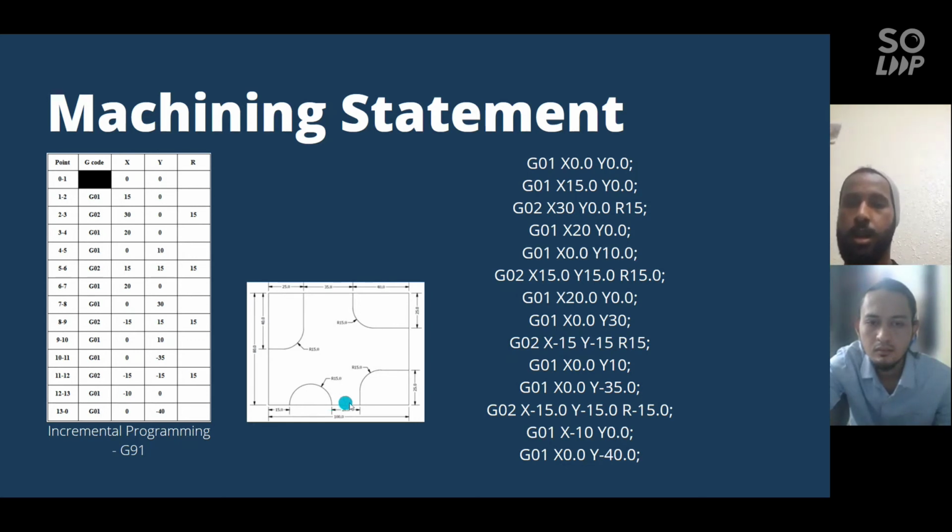And linear interpolation at 20 units in the x direction from point 3 to 4, and again a linear interpolation from point 4 to 5 at 10 units in the y direction only.